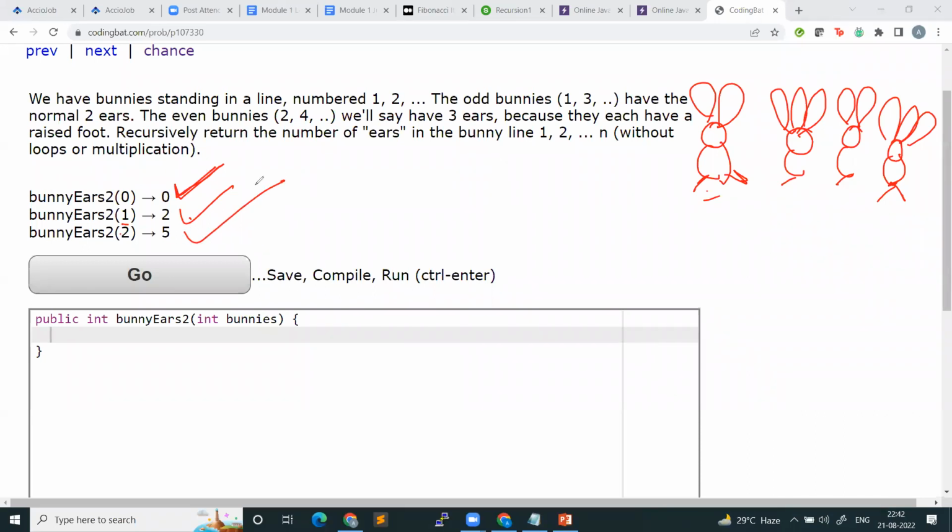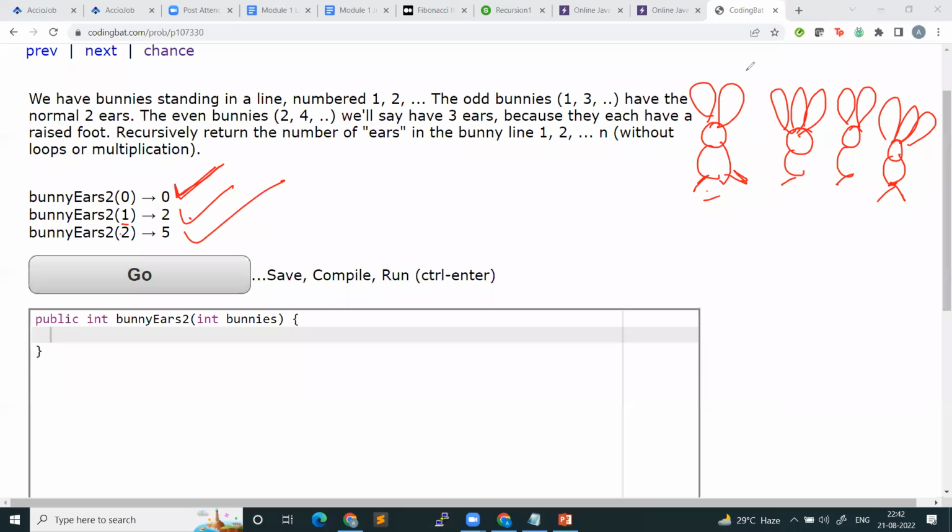Okay. Can you help me with the base case first? Anybody? Okay. If bunnies is equal to 0, return 0. That's fine. Now help me, guys.